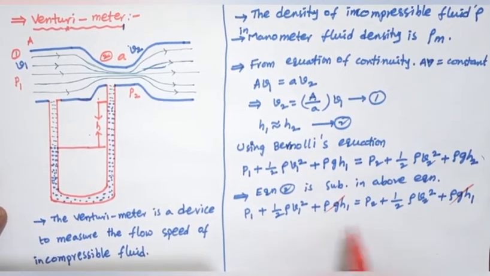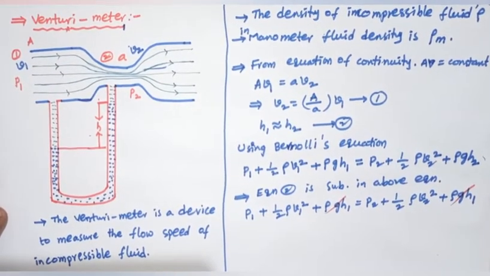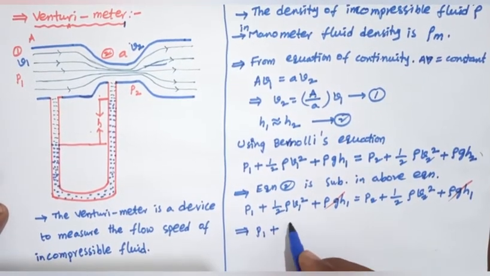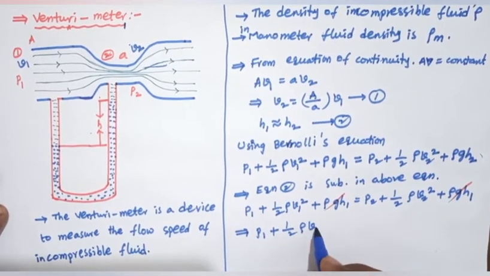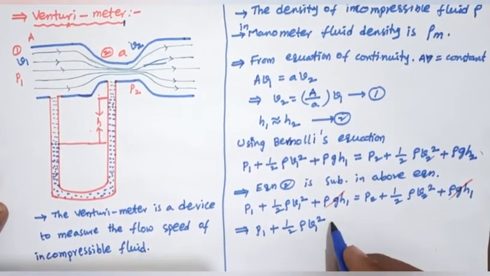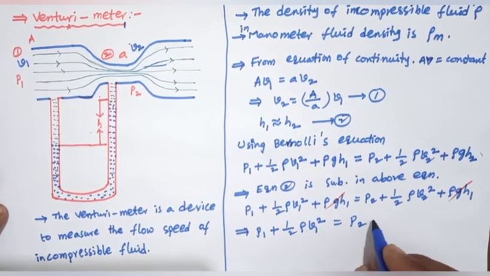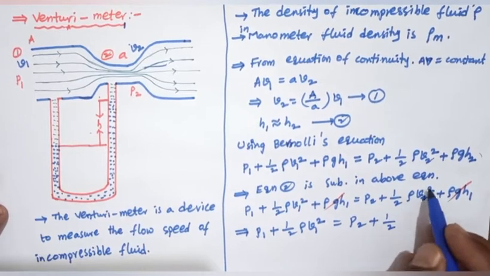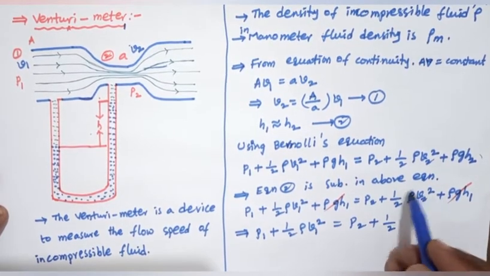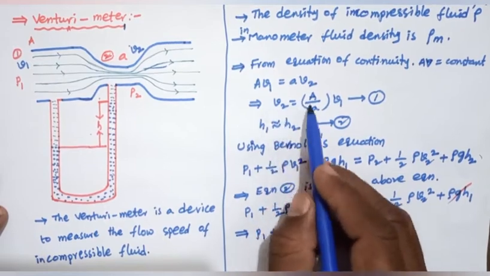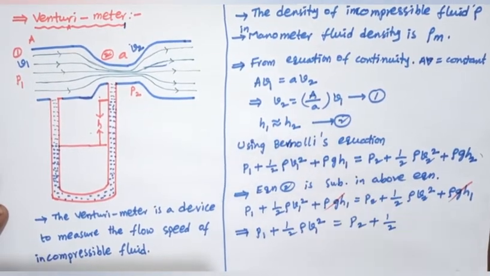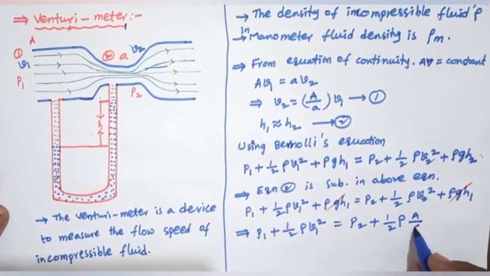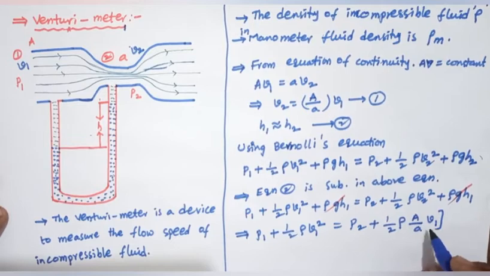So from this equation, P1 plus half rho V1 square equals P2 plus half rho V2 square, where V2 equals capital A by small a into V1, so V2 square is capital A by small a into V1, whole square.